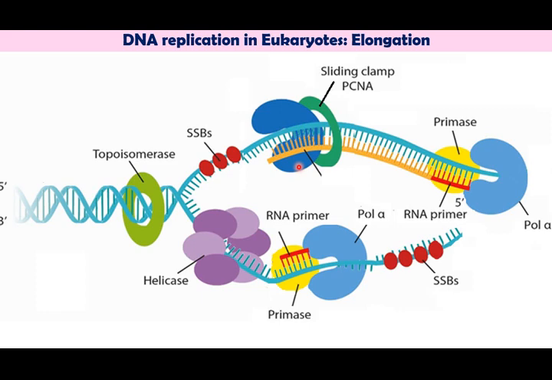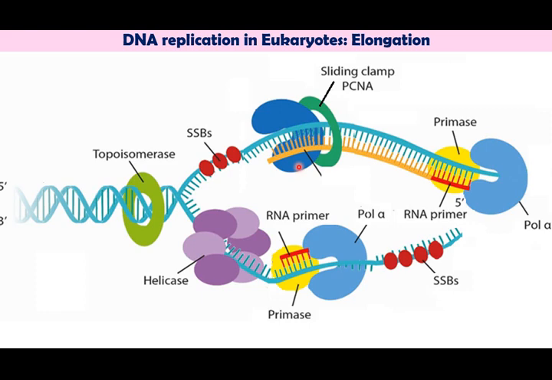Thus, when the RNA primers are found on the leading strand here and the lagging strand here, this DNA polymerase delta then goes on synthesizing the new DNA strand based on complementary pairing in the 5' to 3' direction.